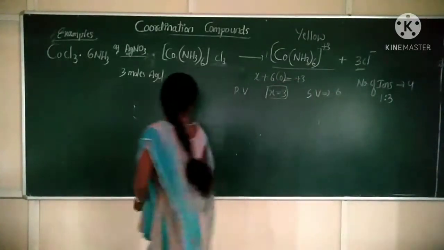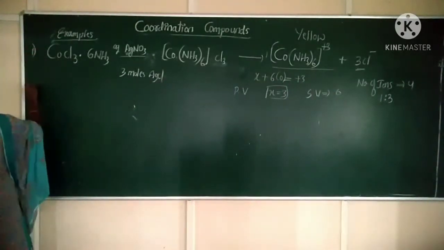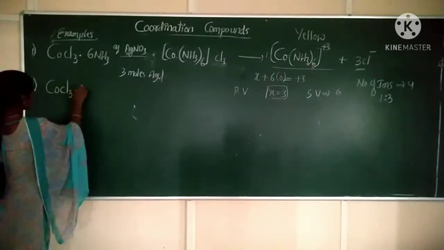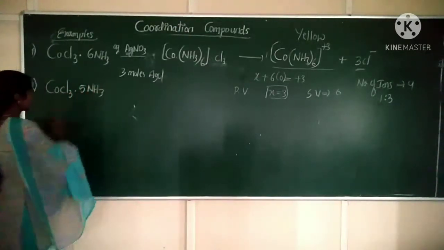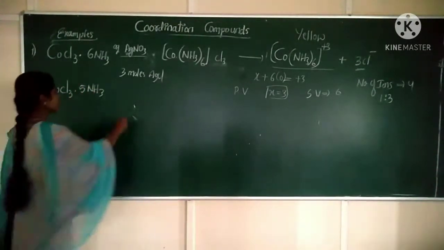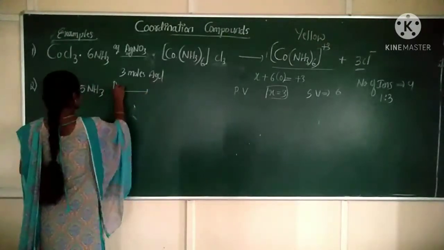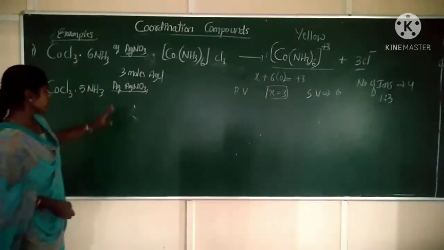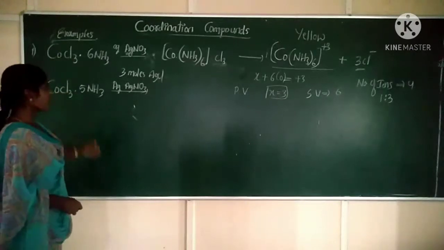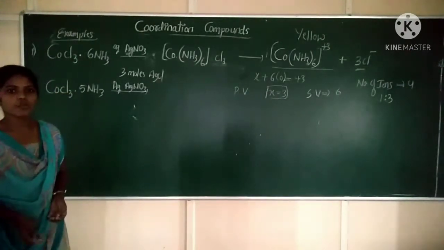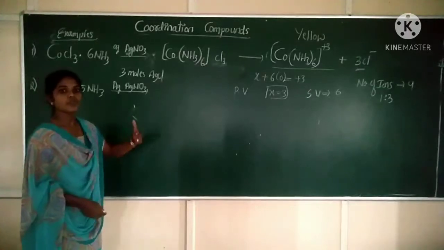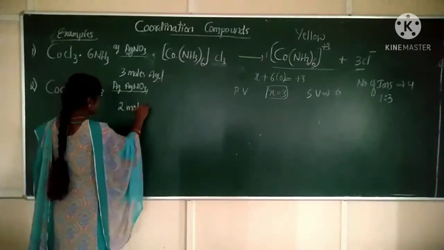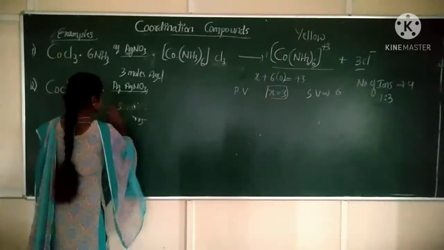Okay. Next, the second example. When you take CoCl3·5NH3, again it will react with aqueous AgNO3. This time, it will form about 2 moles of AgCl. How many moles of AgCl? 2 moles of AgCl.